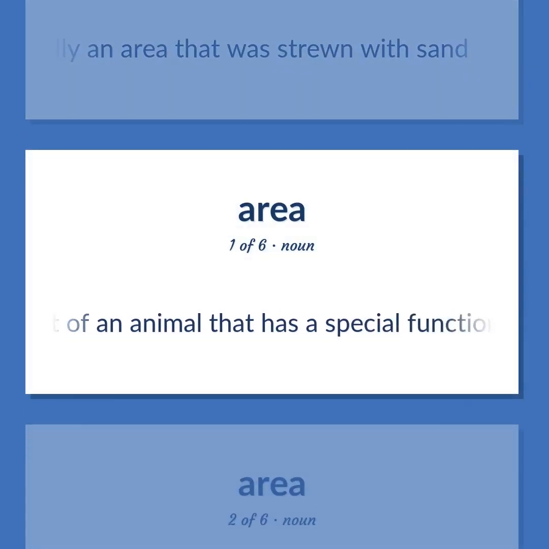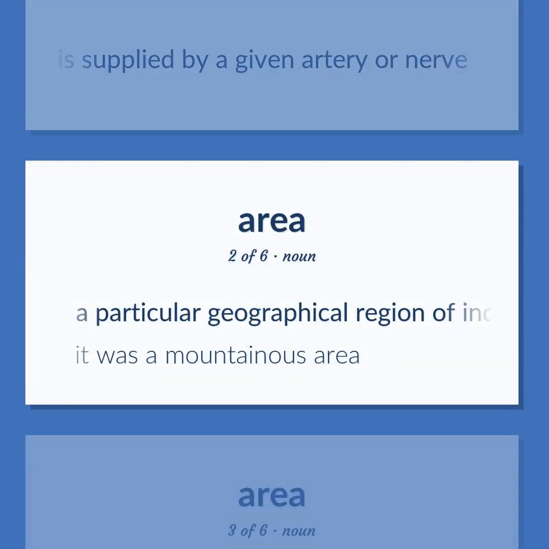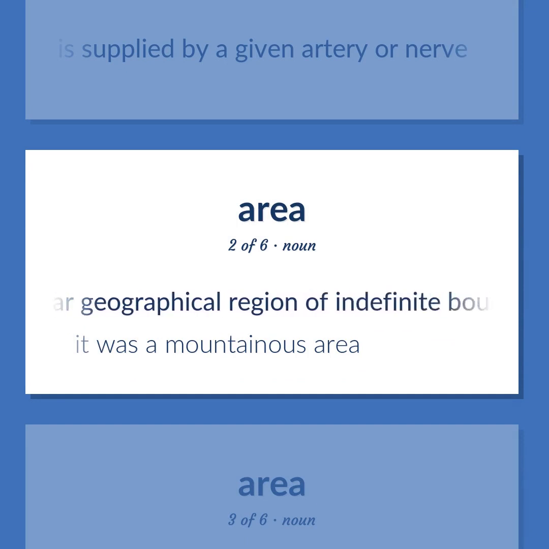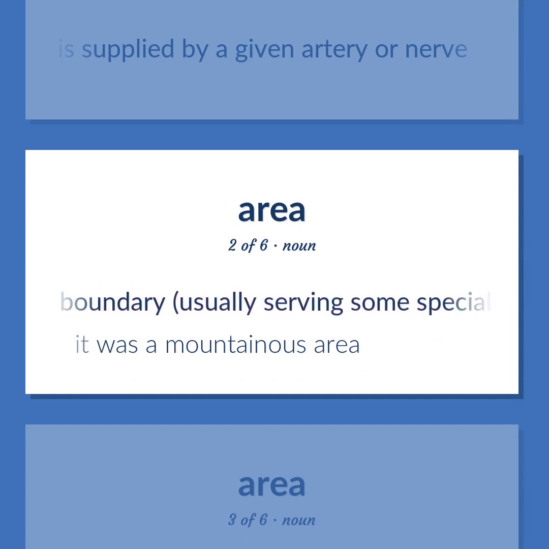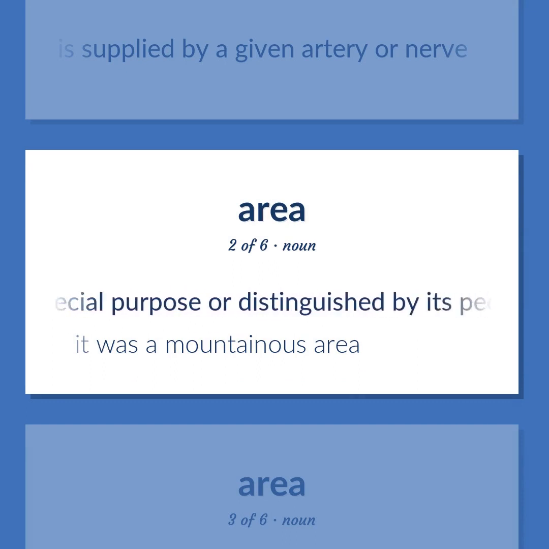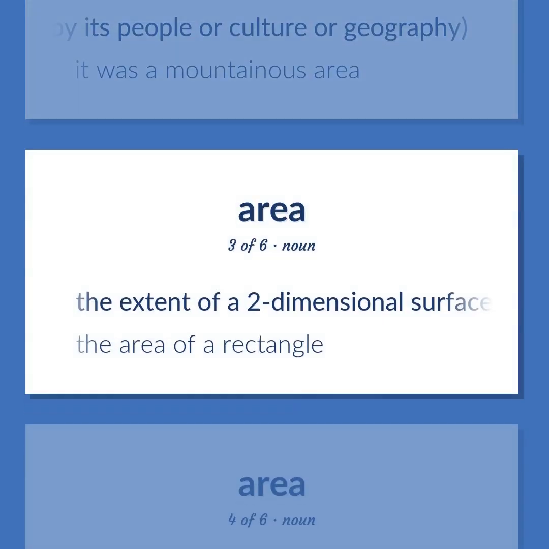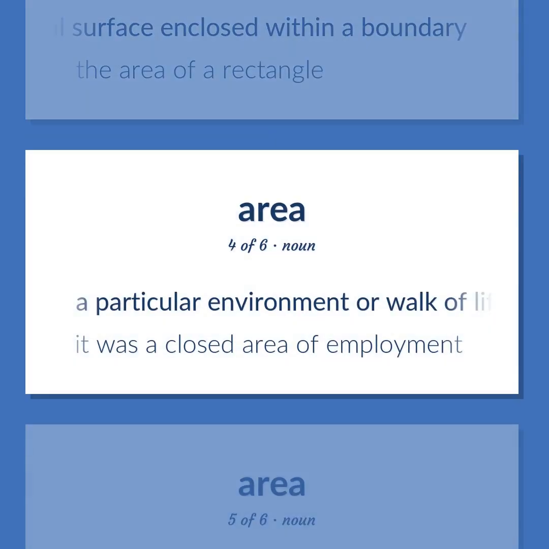A part of an animal that has a special function or is supplied by a given artery or nerve. A particular geographical region of indefinite boundary, usually serving some special purpose or distinguished by its people or culture or geography. It was a mountainous area. The extent of a two-dimensional surface enclosed within a boundary. The area of a rectangle. A particular environment or walk of life. It was a closed area of employment.